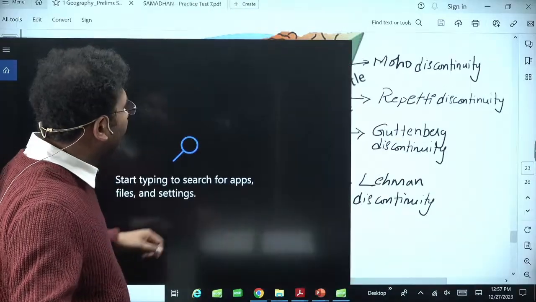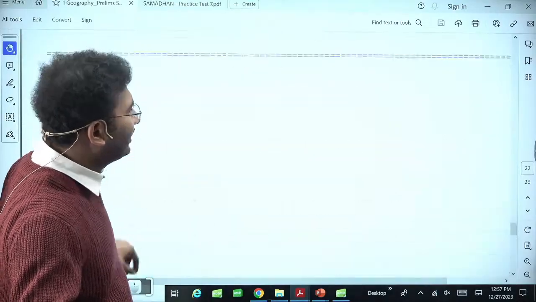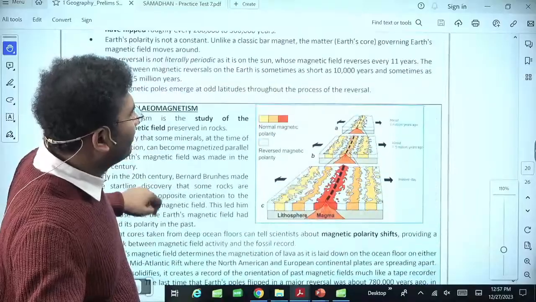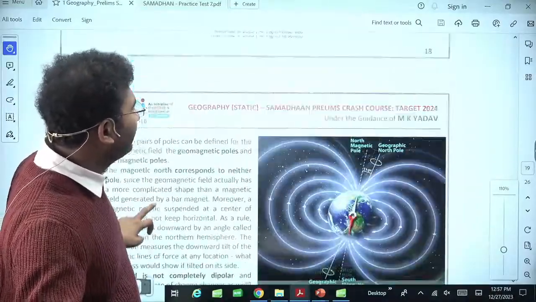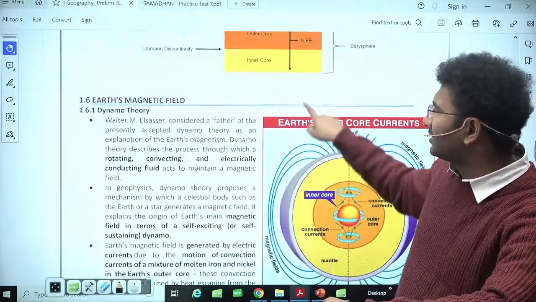So let's move to the next topic. I hope this is clear for you. And next what we'll be doing is going to the next topic, that is rotation and revolution of the earth, latitudes and longitudes. I know I've spent a good amount of time here, and whatever content is given here, just go through the content, all the conceptual clarity you will have.